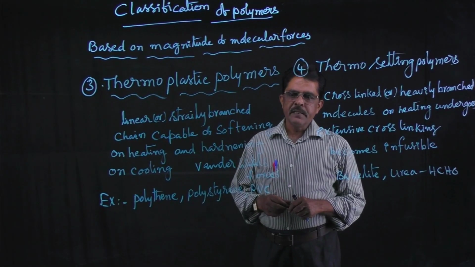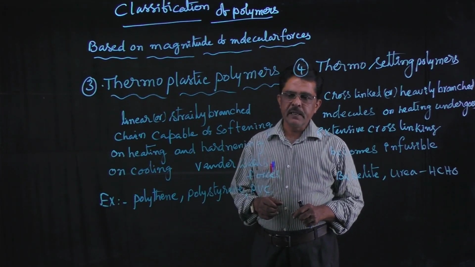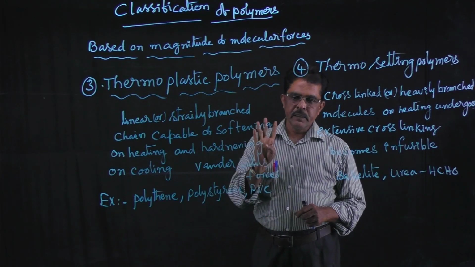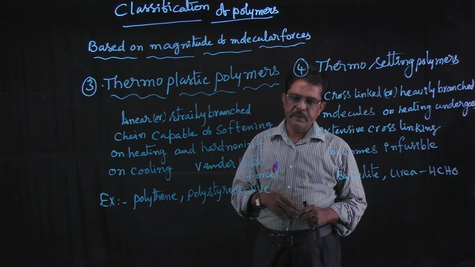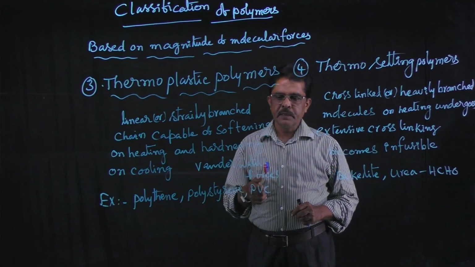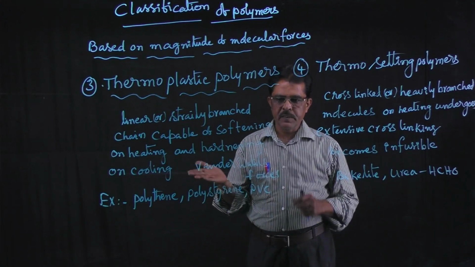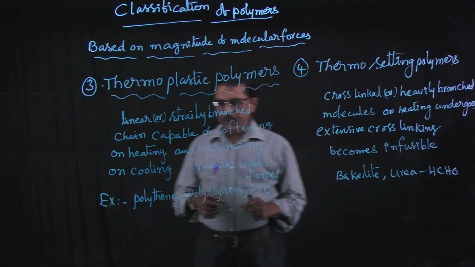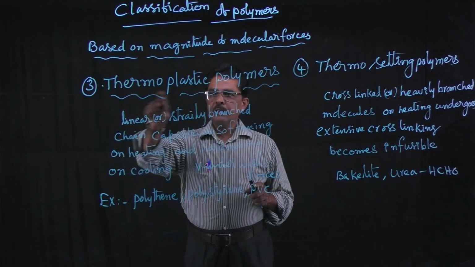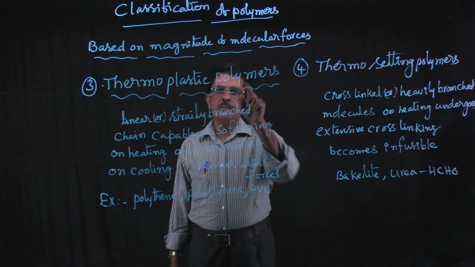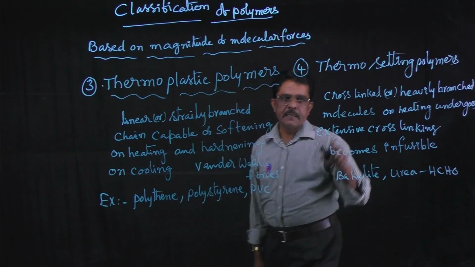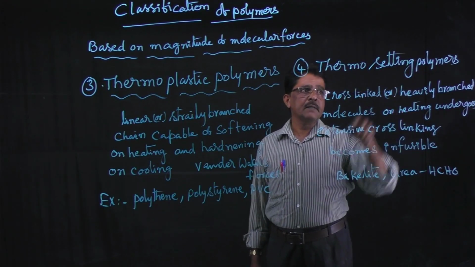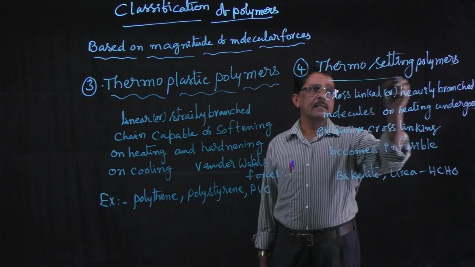Understand? Classification of polymers. In the classification of polymers based on the mode of polymerization, we have four types. The first ones were in the previous video. The third one is thermoplastic polymers, and the fourth one is thermosetting polymers.